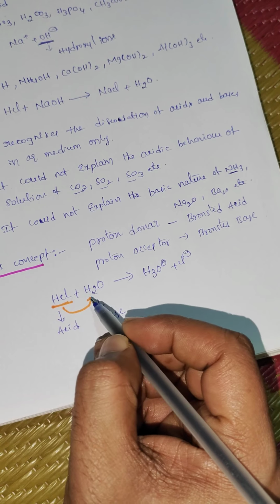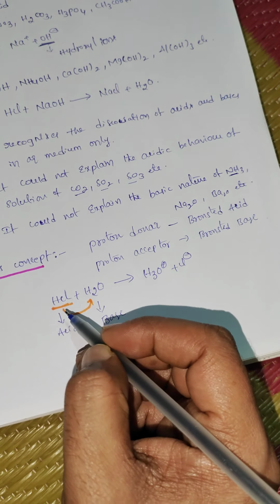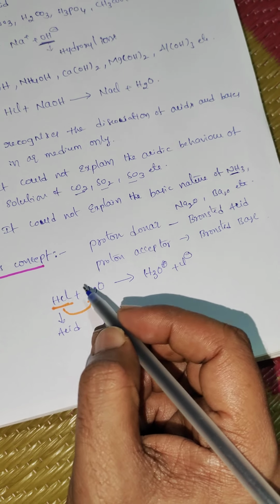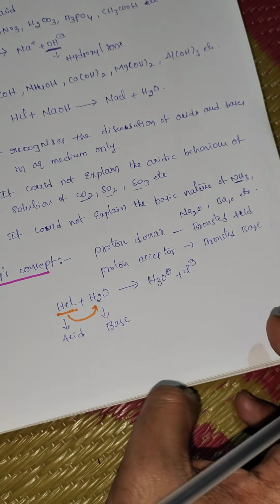Here HCl is donating a proton to H2O, and H2O is converted into H3O+. That means H2O is the proton acceptor and HCl is the proton donor. So HCl is called the Bronsted acid and H2O is called the Bronsted base. Here HCl acts as an acid, and the proton acceptor, the water molecule, is the base.